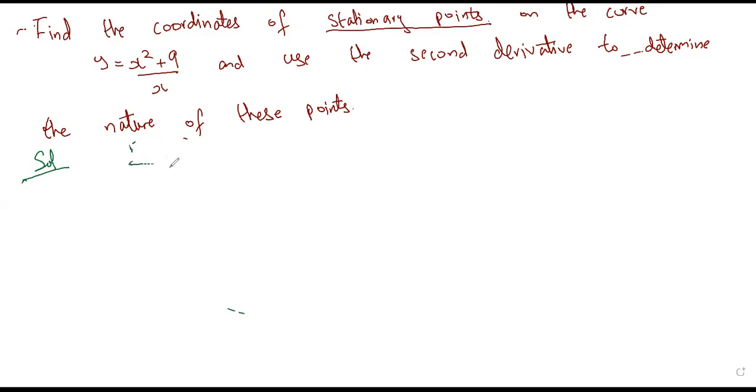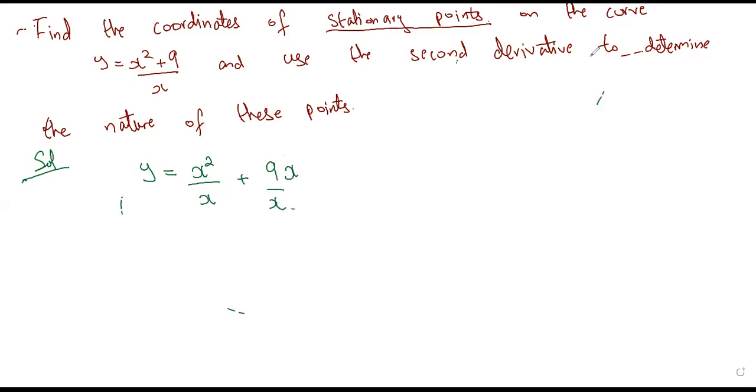So we need to find dy by dx. But for that, I need to write down y in a simpler form. So that would be x squared by x plus 9 by x.